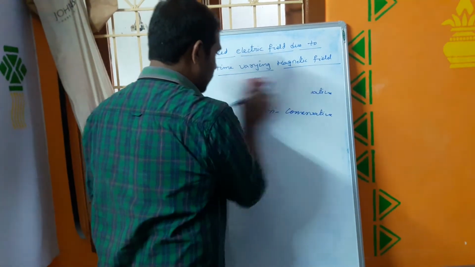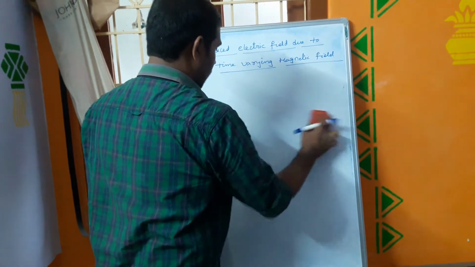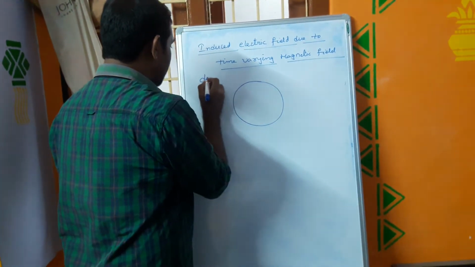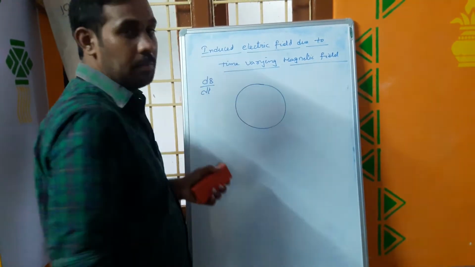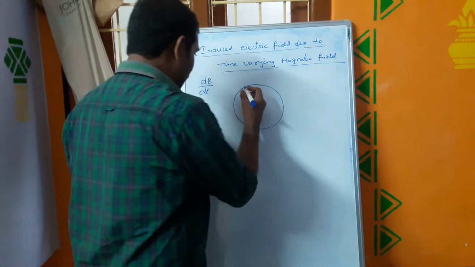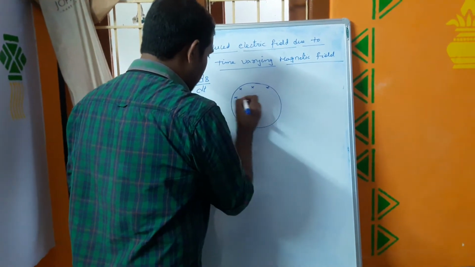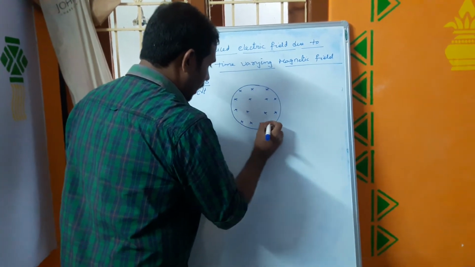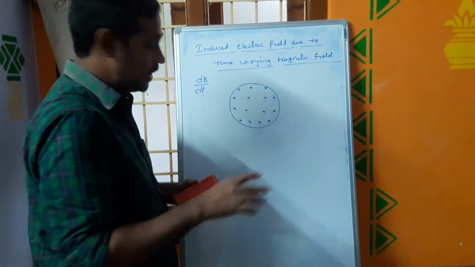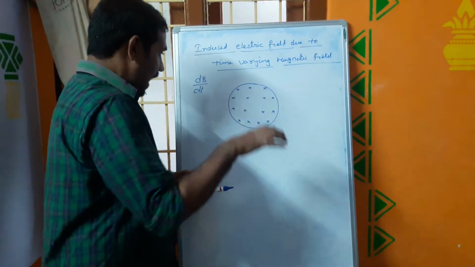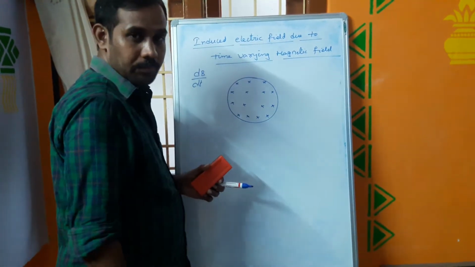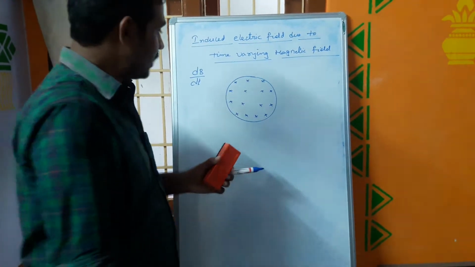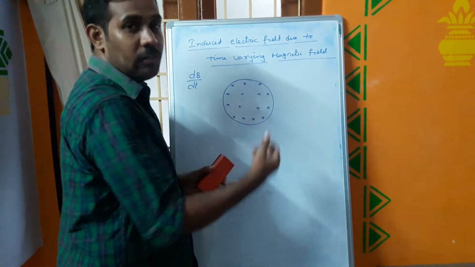For that we consider some time varying magnetic field, and I assume this is the region in which the magnetic field is varying, with value dB by dt. I am assuming this magnetic field is increasing with respect to time, directed inwards, perpendicular to the plane. We know this cross sign indicates magnetic field inwards. As the magnetic field is increasing with respect to time, the flux will change, and as the flux changes, EMF will definitely be induced.